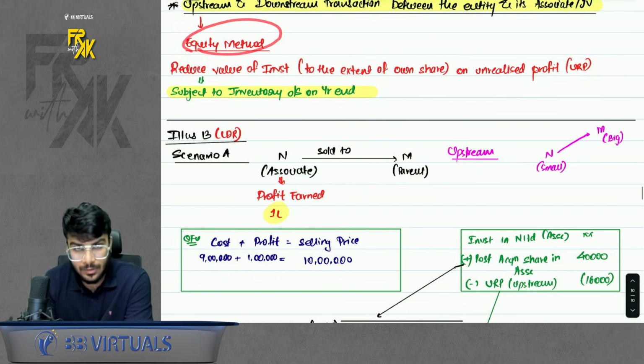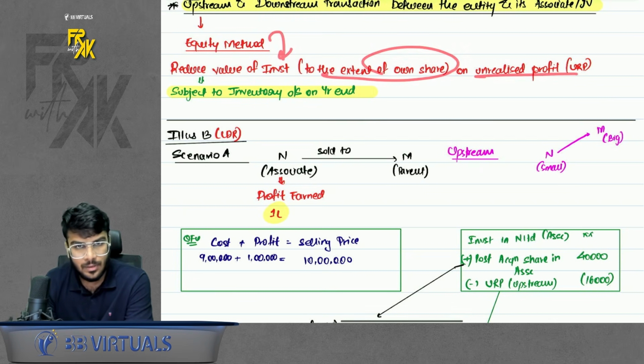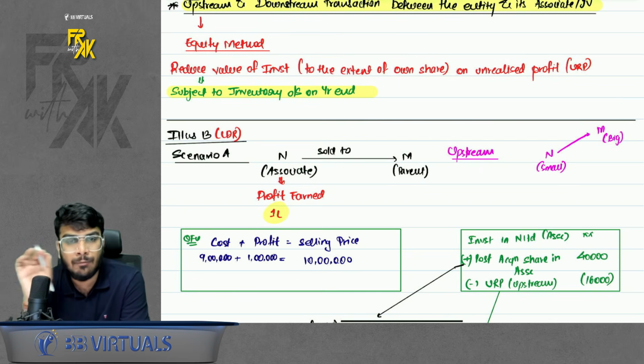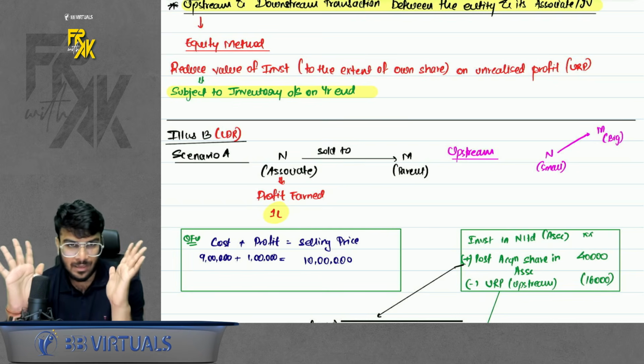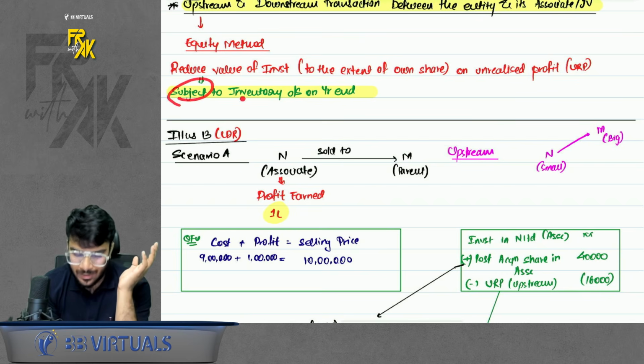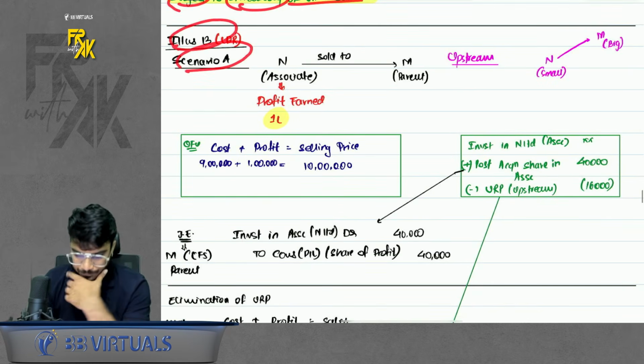Equity method. In equity method, we reduce the value of investment to the extent of own share of unrealized profit. I told you one thing, that in equity method, be it upstream, be it downstream, URP gets eliminated from the investment value only, subject to, of course, the inventory being outstanding at year end in the group.